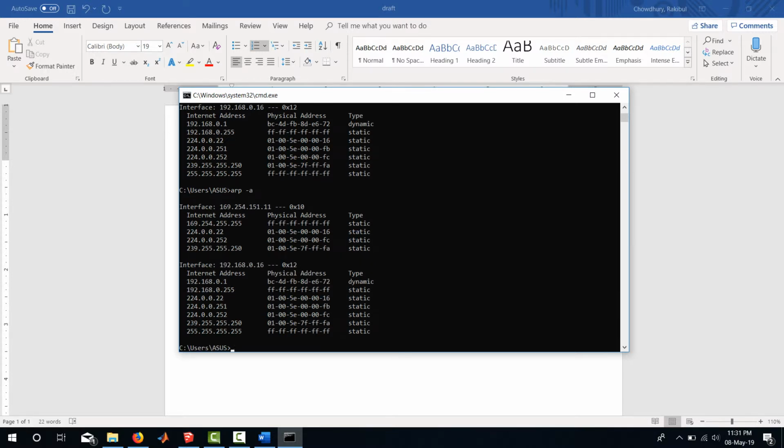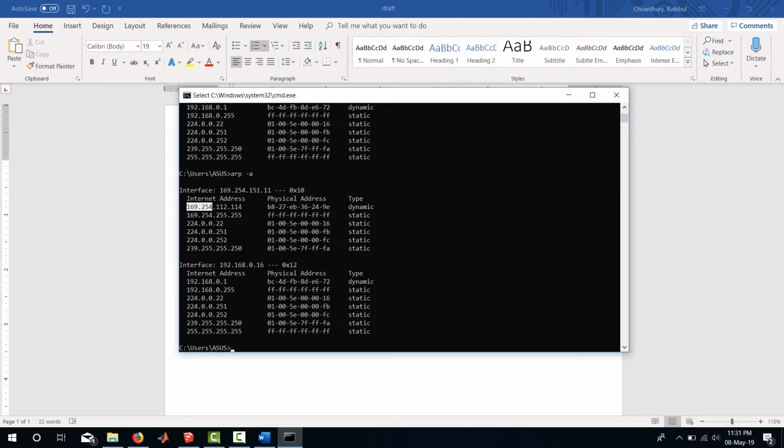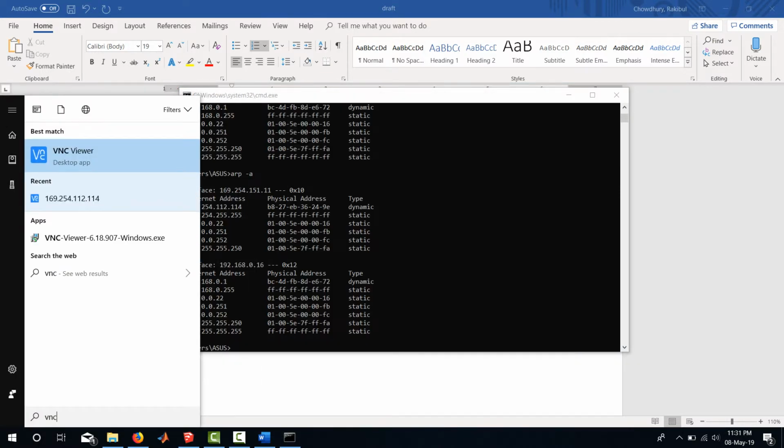yeah, 169.254, this is my Ethernet cable, but it hasn't shown up yet. Let's try it again. This time it showed up. Yeah, 169.254.112.114. This is the IP address for my Raspberry Pi.